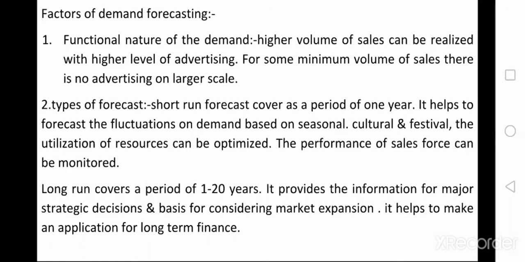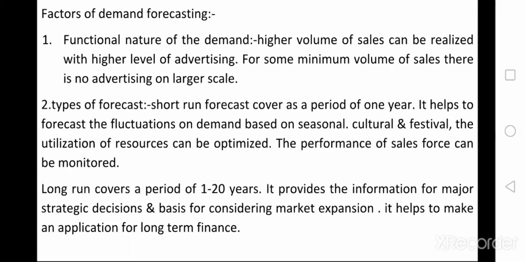If you observe, some types of sales increase in a festival season when compared to normal times. And at the same time, in some seasons the demand for a product increases. For example, the demand for umbrellas increases in the rainy season, and the demand for cotton cloth increases in the summer season. So depending upon the season, the demand for the product changes. So the demand fluctuations in the short run occur due to seasons, culture and festivals, and depending upon these, the utilization of resources can be optimized.